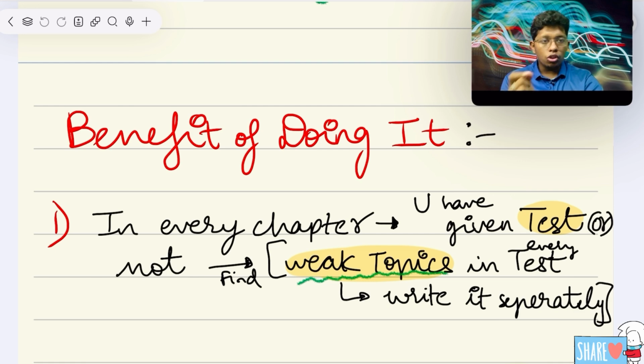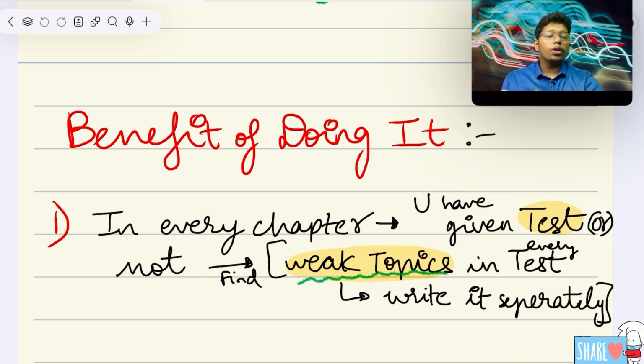There could be part tests and unit tests. If you are giving part tests and mock tests in every chapter, that should be continued for each and every chapter. Don't skip any chapter just because it is very small. Don't think that it is a less weighted chapter. You should be taking every test, like part test or unit test.